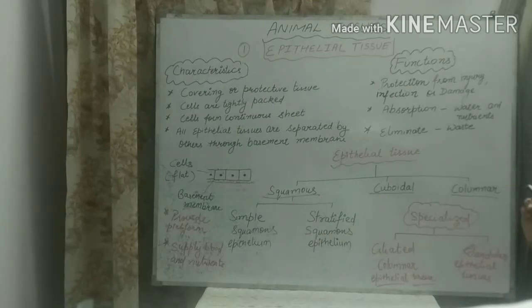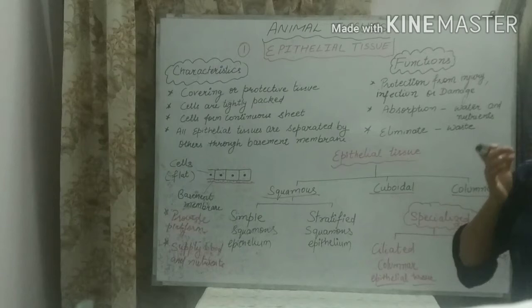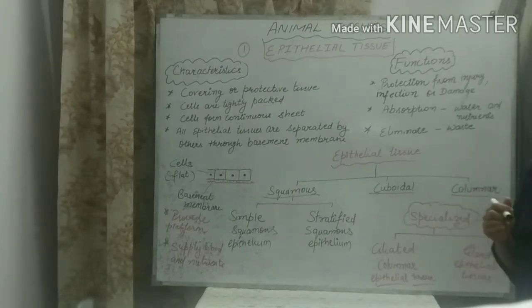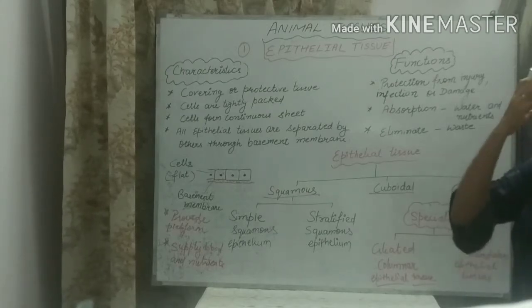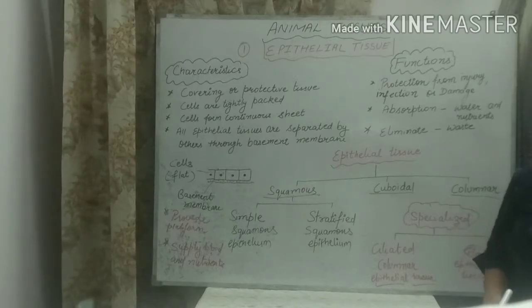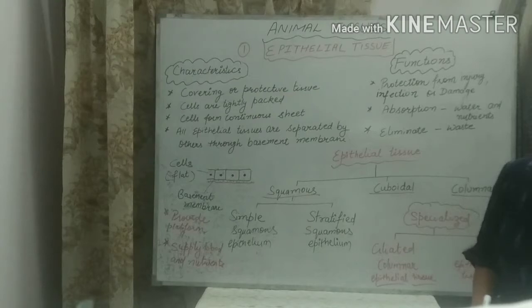Epithelial cells are also present in our alimentary canal. What is the alimentary canal? The alimentary canal is a part of the digestive system, from the mouth through to the anus. It is the complete digestive system, a tube-like structure. A complete system is known as the alimentary canal.